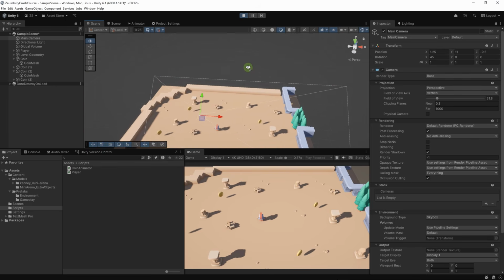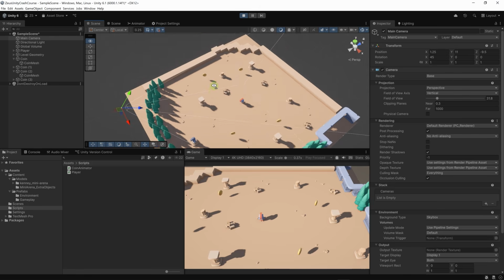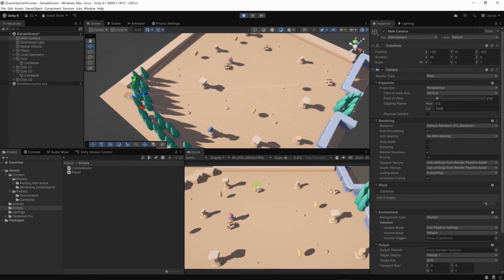If the camera was on the other side and was looking this way, we would have a little bit of a problem, because if we move the character left and right, it would actually move in the opposite direction. So we're making it easier for us, but as the course progresses, we will see ways to solve this problem no matter which direction the camera is pointing at. Then we will handle the input properly.